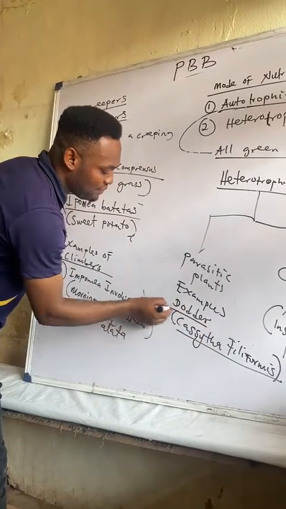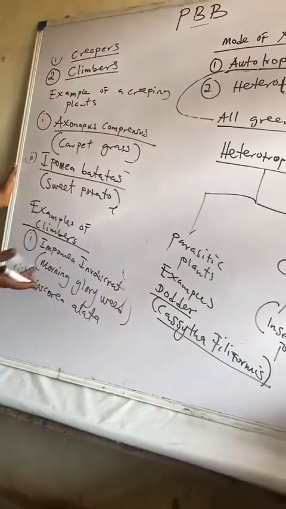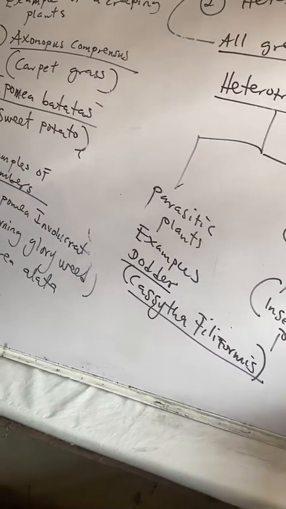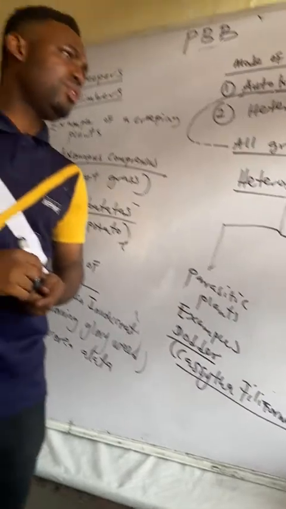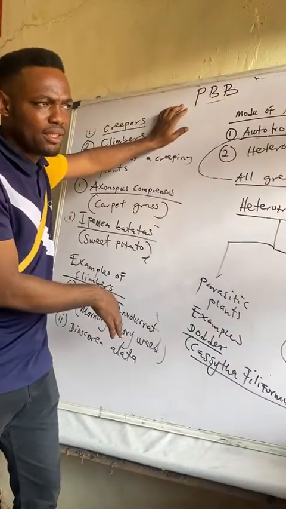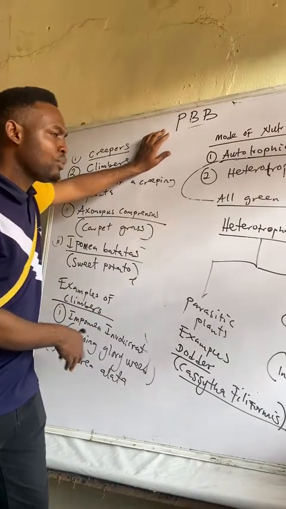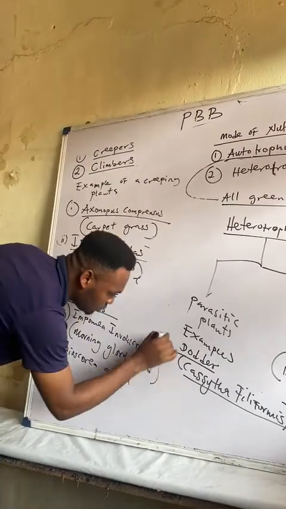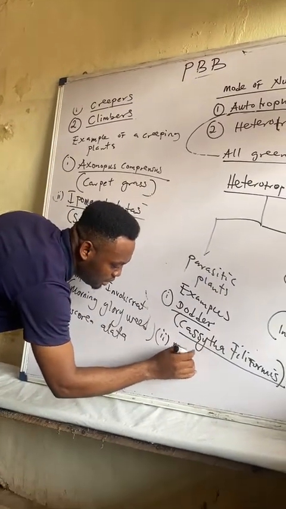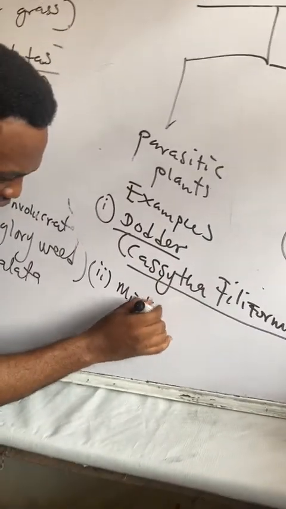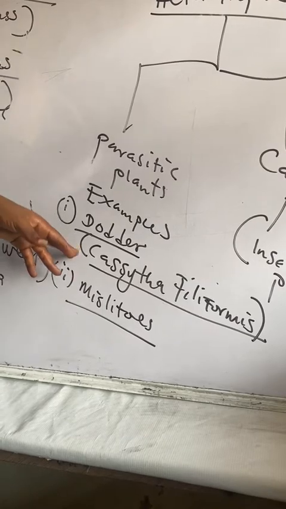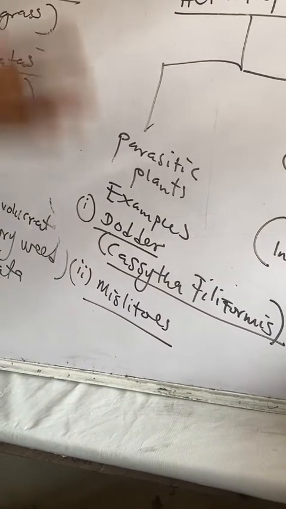Another example we have is Rafflesia. There are a lot of plants that are parasites. But please, you can check up on our video on classification of plant 1 to see the pictures of these plants, what they look like. All right, we have Cuscuta, which is Dodder. We have mistletoe. Mistletoes are parasitic plants. So I will leave it at this one.